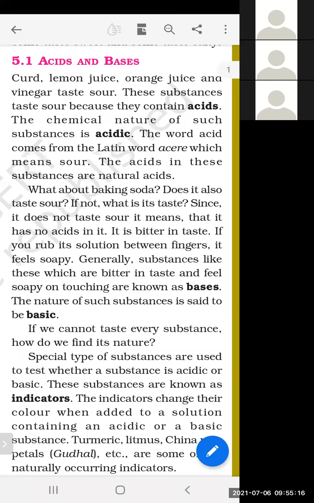Curd is a natural substance. Lemon is also a natural substance. It comes from the plant. Orange juice also comes from the plants. These are natural substances.